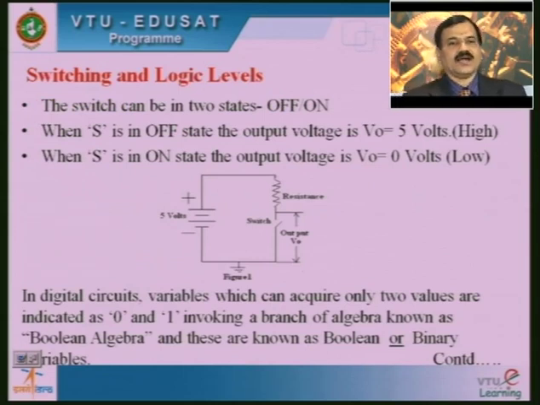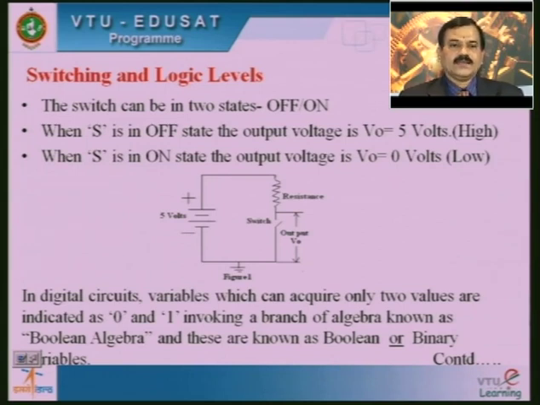Now we will move to switching and logical levels. A circuit is shown with a 5 volt battery and a series resistance. Sometimes the series resistance may also be considered as the internal resistance of the battery. A switch is connected in series with the battery and the circuit is closed. When the switch is off, the output state V0 is equal to 5 volts. When the switch is on, the output state is equal to 0 volts.